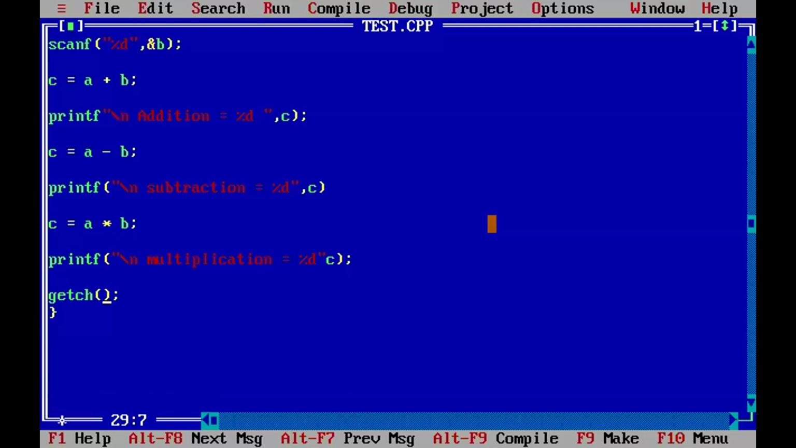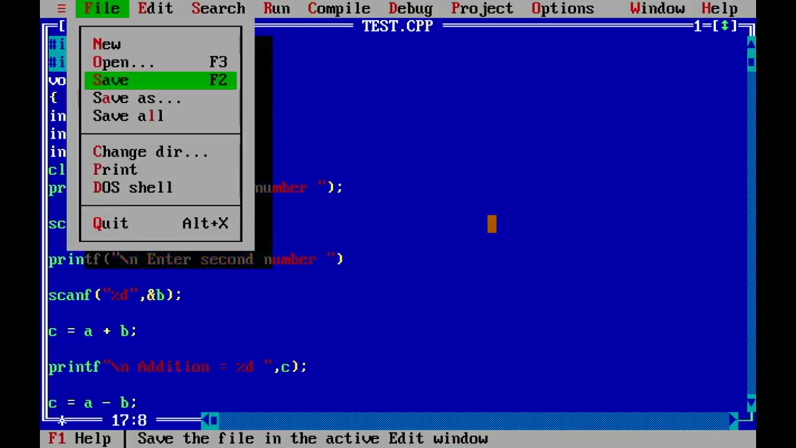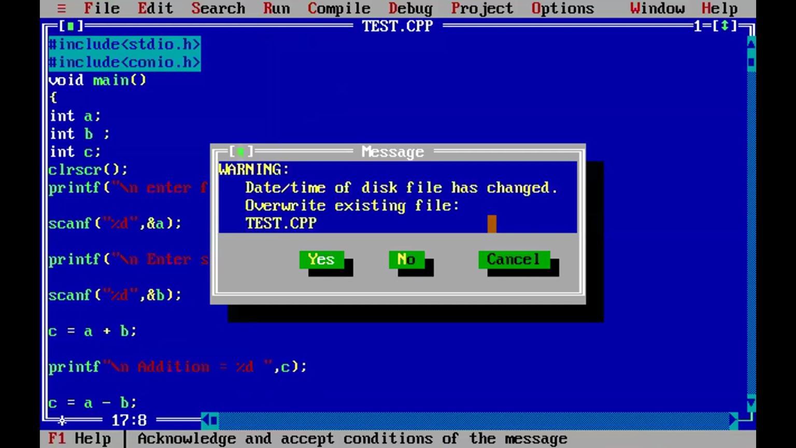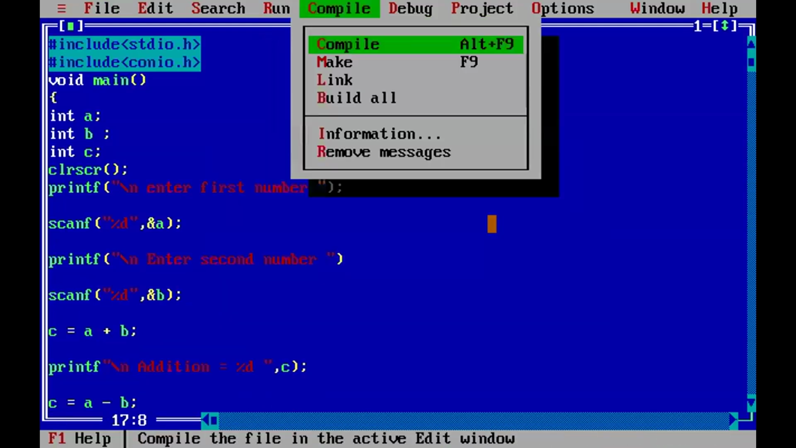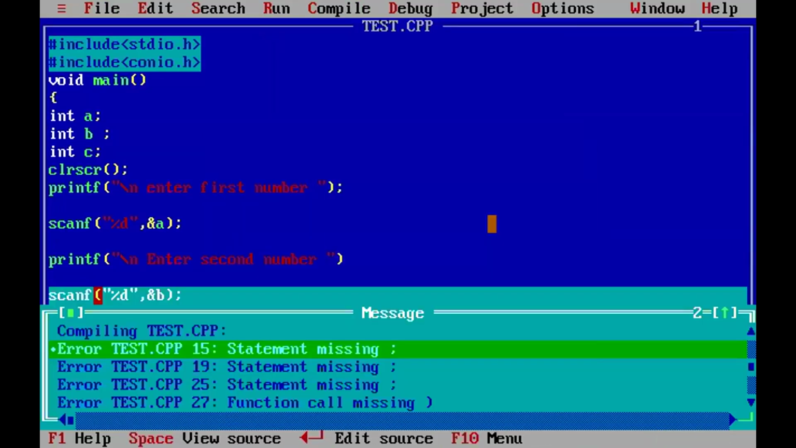Suppose here a bracket is missing. Let me correct all these errors. Here a semicolon is missing. Here a double quotation is missing. Save it. After modification, say yes, overwrite. Again, recompiling. Still some more errors, still 4 errors.